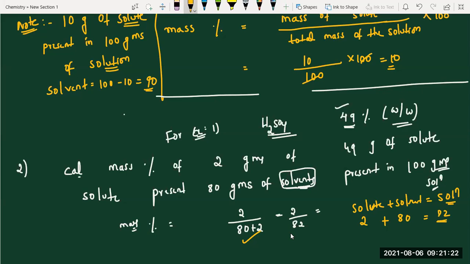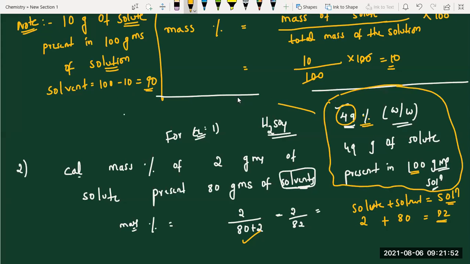Ma'am, it's written 49 grams of solute. That is 49 grams of solute present in 100 grams of solution. Percentage is always expressed per 100 grams. Okay, that is a different question, ma'am. I thought it's the same. They will ask sometimes, what is the meaning of this expression, 49% W by W? Express this properly. Some students will ask one more.